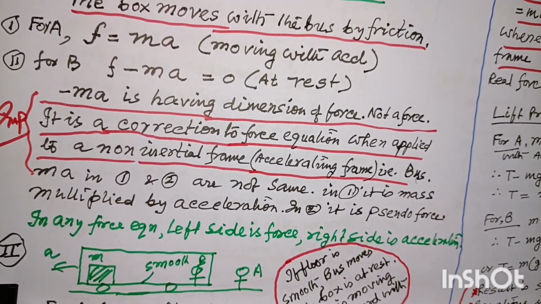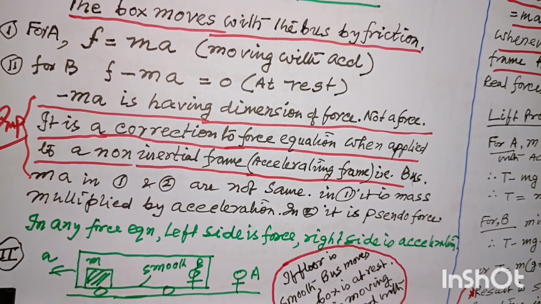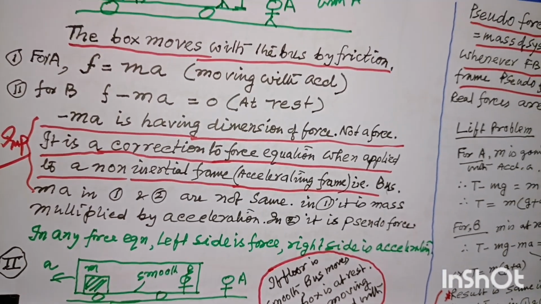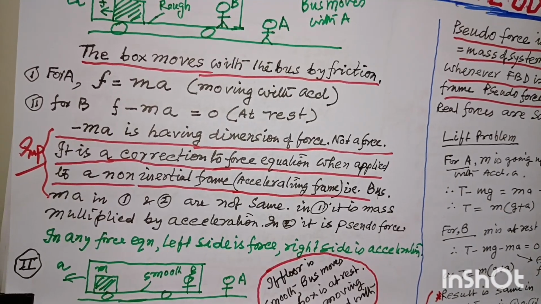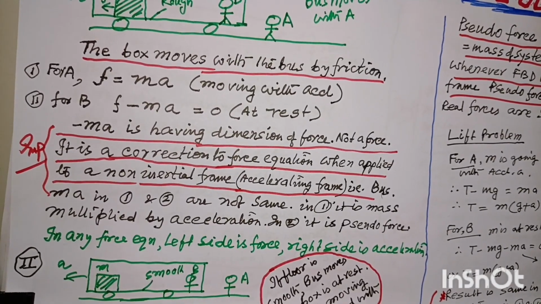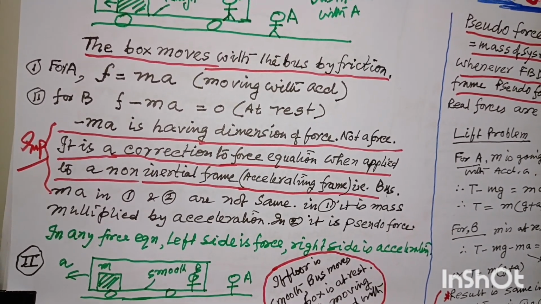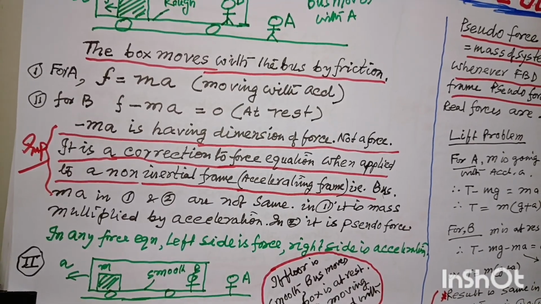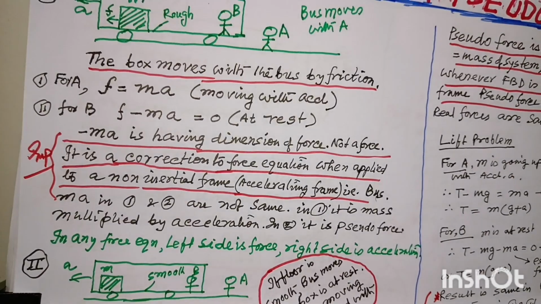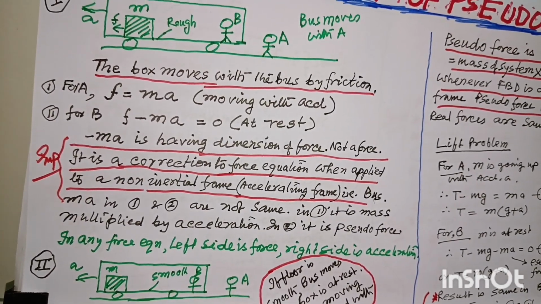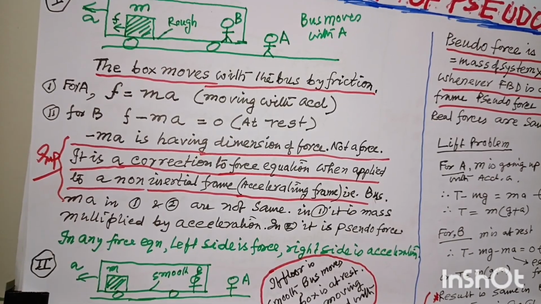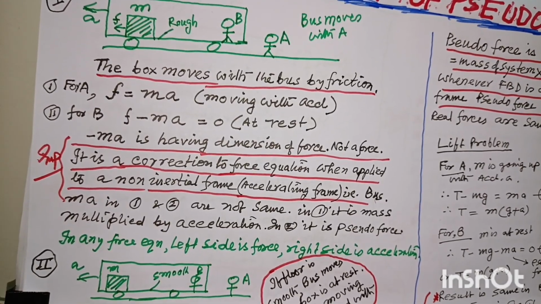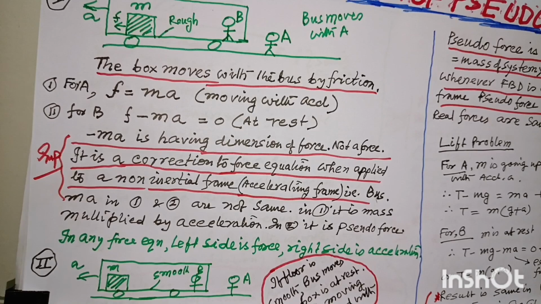Any observer who is in a non-inertial frame, for him the pseudo force behaves like a real force, but it is not a real force; it is his apprehension that it behaves like a force. That means any force which is real is the same to all observers, but an observer who is in a non-inertial frame has to make a correction, which is called pseudo force.